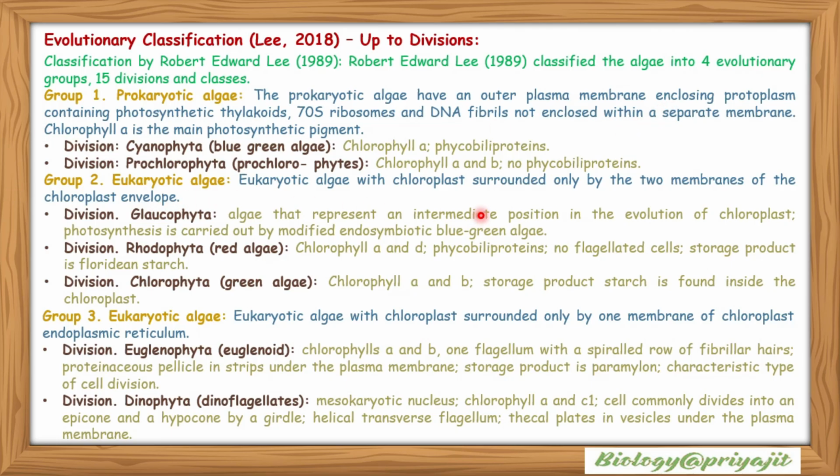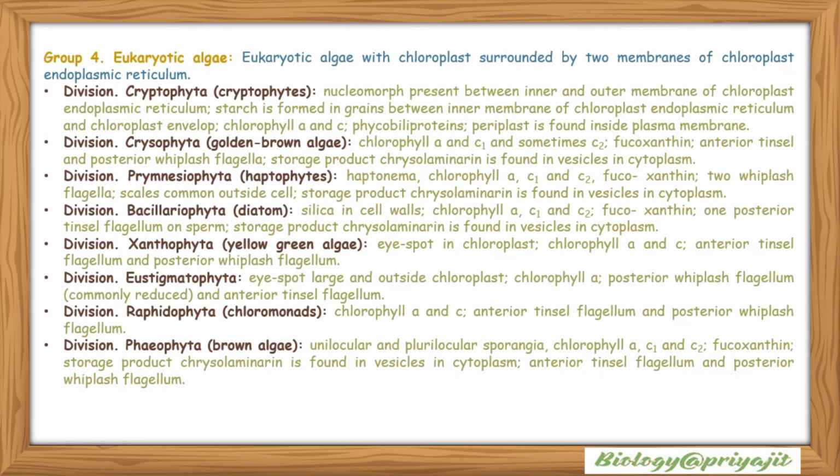Eukaryotic algae with chloroplast surrounded only by the 2 membranes of the chloroplast envelope include 3 divisions: Glaucophyta, Rhodophyta or red algae, and Chlorophyta or green algae. Eukaryotic algae with chloroplast surrounded by 1 membrane of chloroplast endoplasmic reticulum include 2 divisions: Euglenophyta or euglenoids, and Dinophyta or dinoflagellates.